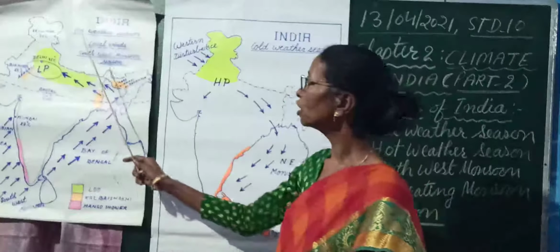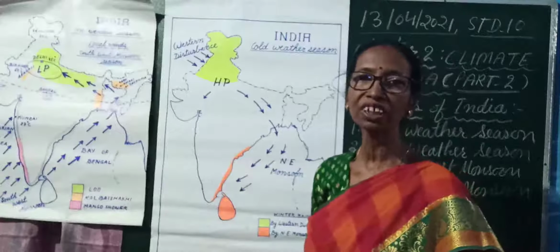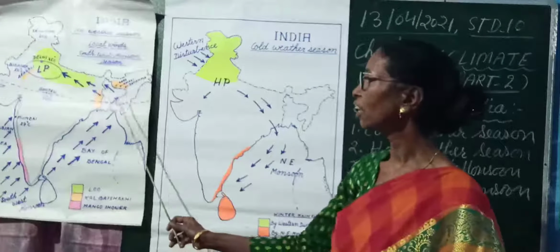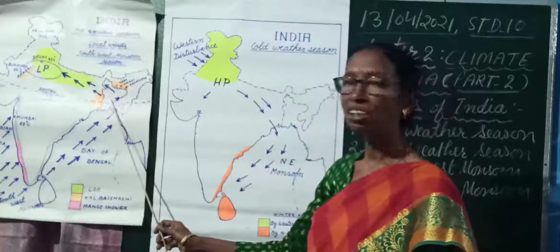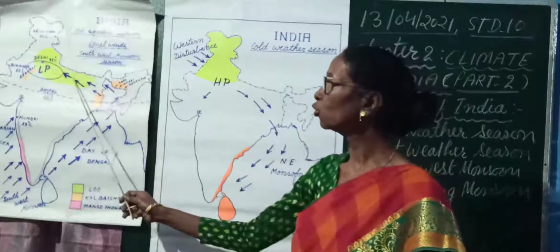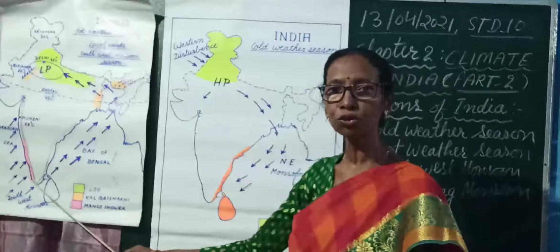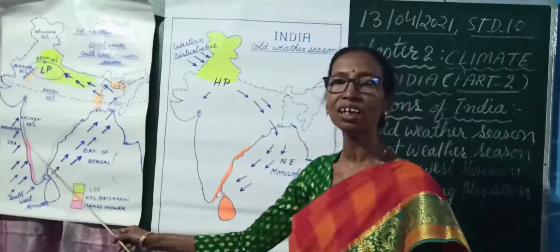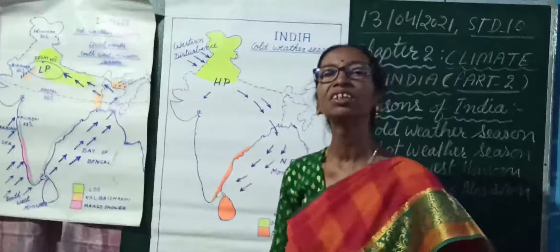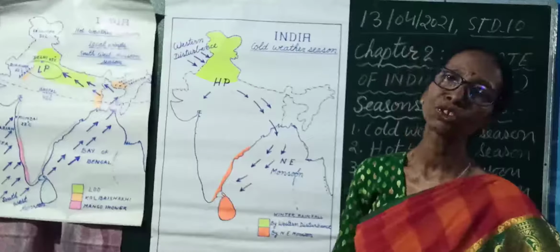So do remember, during hot weather season, 3 local winds affect 3 parts of the country. They are Kal Vaishakhi, affecting the West Bengal and Assam region; Lu, affecting the northern Ganga plain; and the southwestern coast, the coast of Kerala and Karnataka, which is affected by the mango shower. So, these are two seasons.